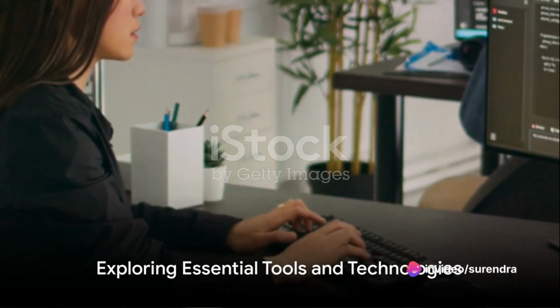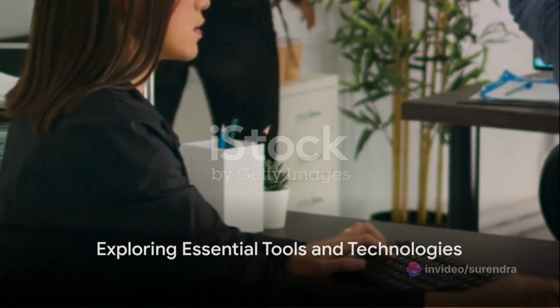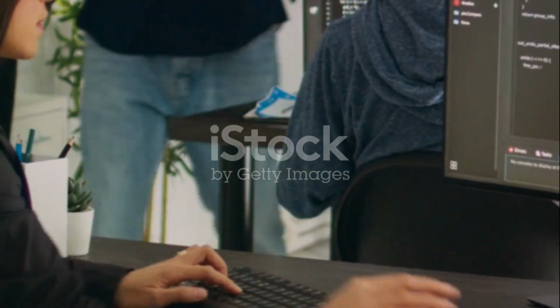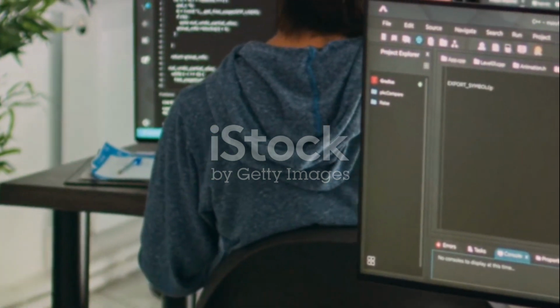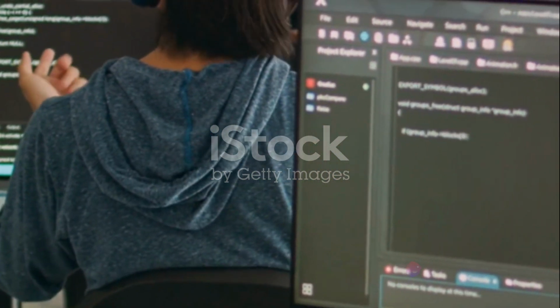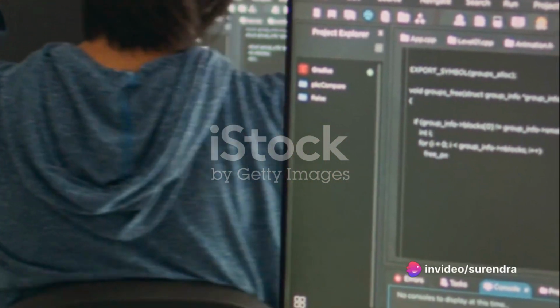The third stop takes you to the world of essential tools and technologies. Acquaint yourself with popular IDEs like IntelliJ IDEA or Eclipse, and get comfy with version control systems such as Git.